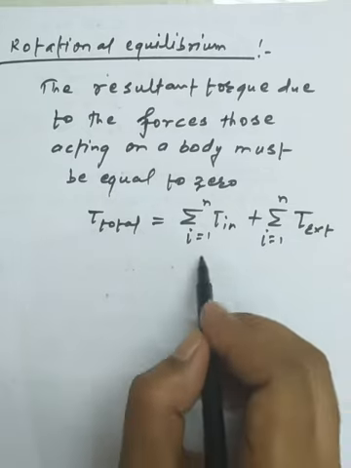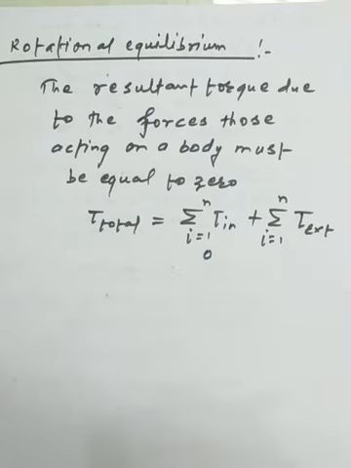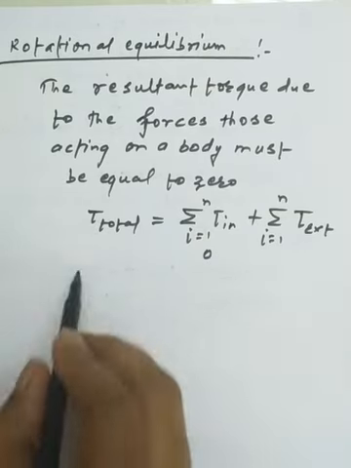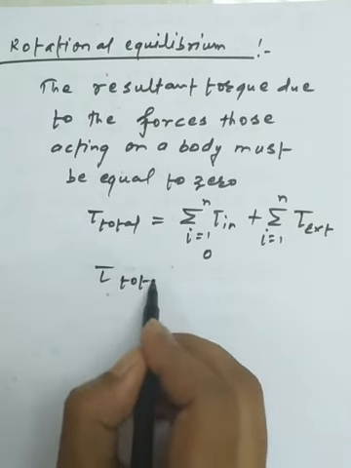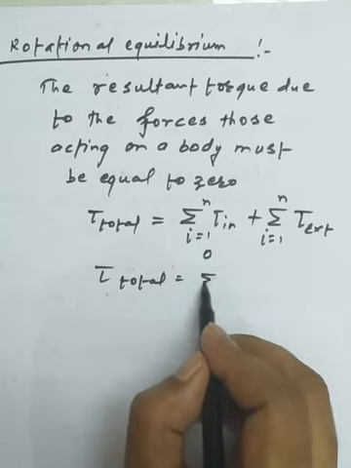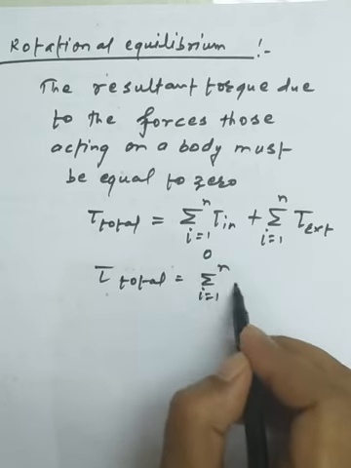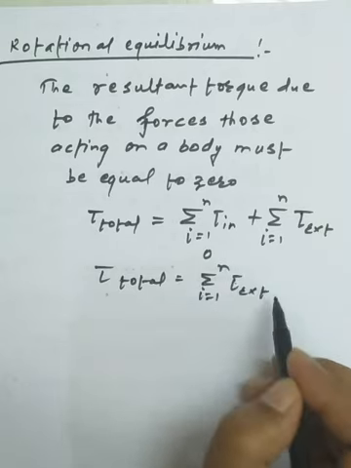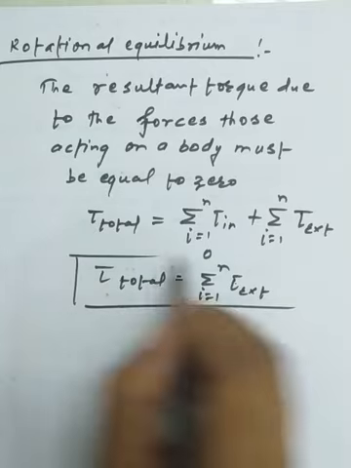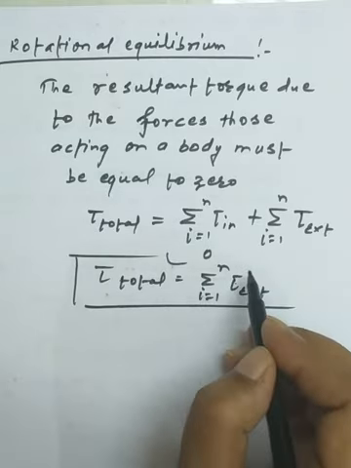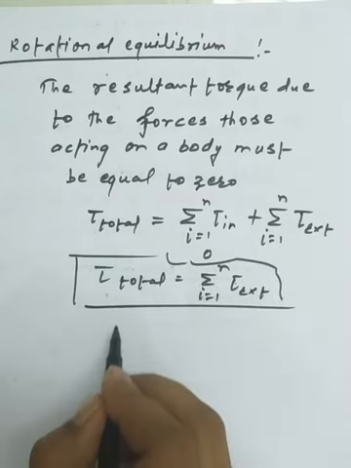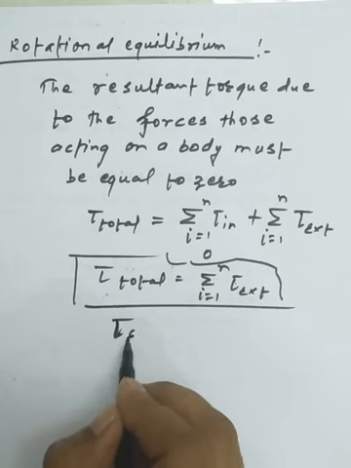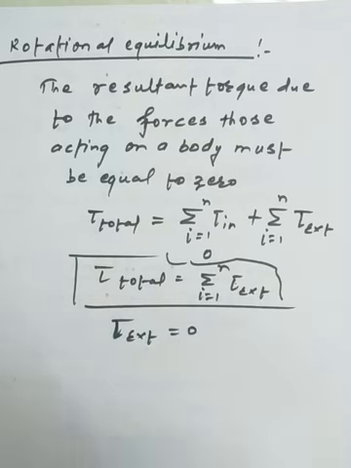We have assumed that the internal torque due to the interaction of the particles inside the rigid body will be equal to 0. So the total torque on a system is due to the external torque, and we are assuming the torque external on the system is 0.